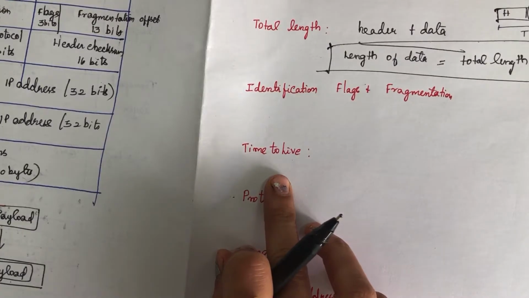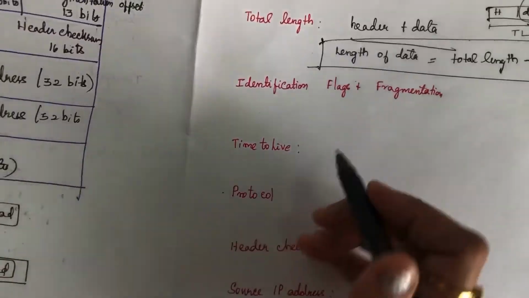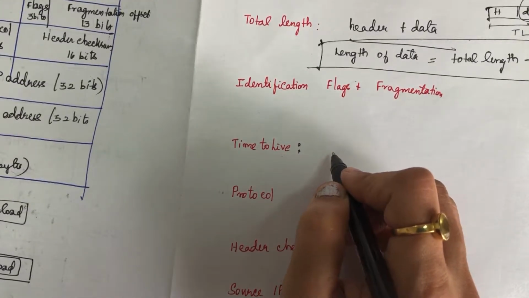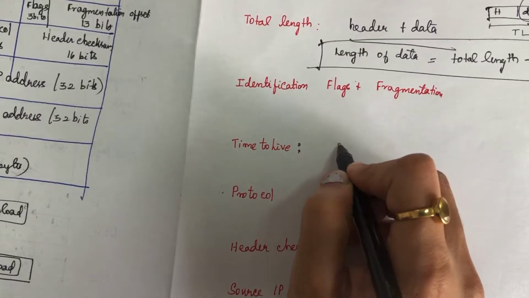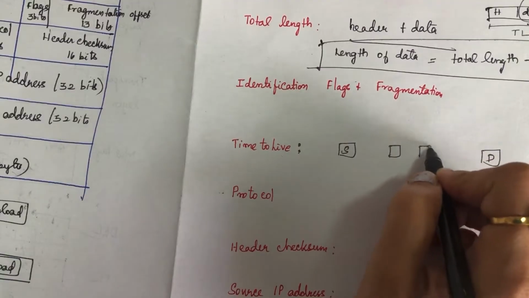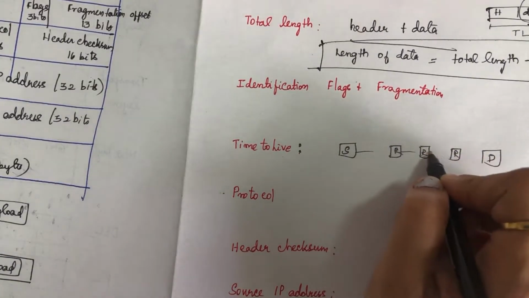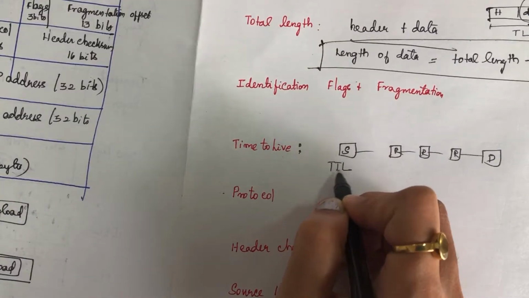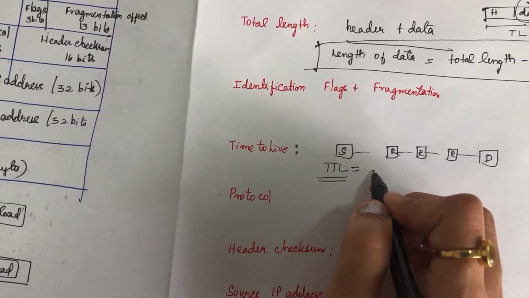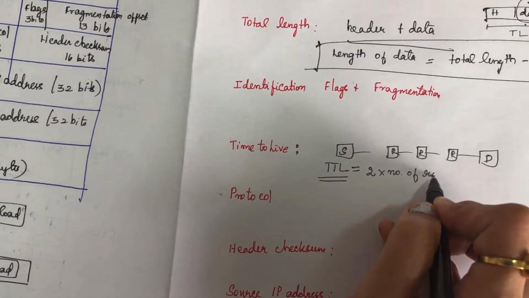Next is the time to live period, the time to live value. It is nothing but a value which will be created whenever a datagram is created. Suppose for example you have a source and here you have a destination. In between you have so many routers: router 1, router 2, router 3. So this time to live period will be set by the sender. This value is nothing but twice the number of routers.